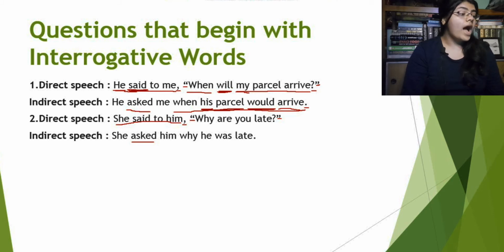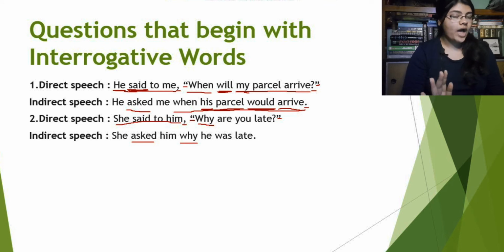Now, "why are you late" will be "why he was late". See, if there is an interrogative word in the beginning of a reported speech, we will just use the interrogative word as it is. So if there is an interrogative word, we will just put it after the earlier section. Like "she said to him" will be "she asked him", then without thinking anything we will use the WH word after that.